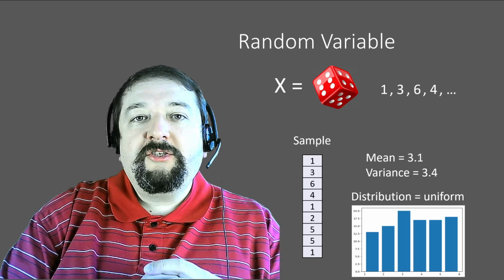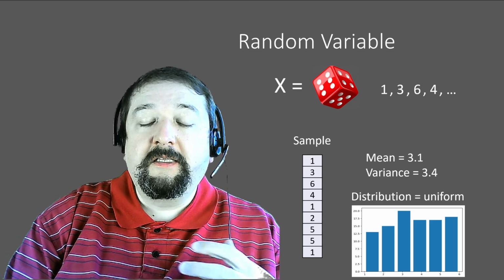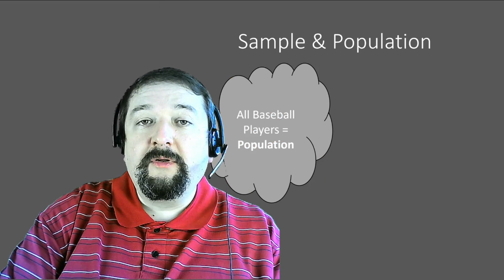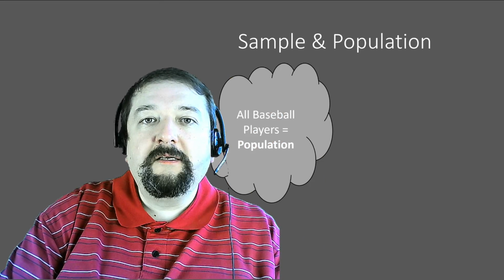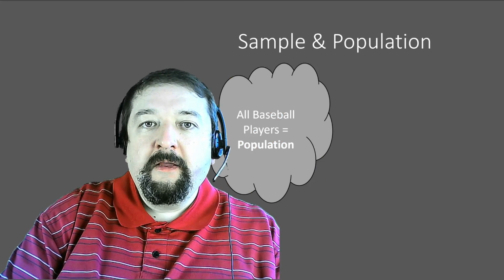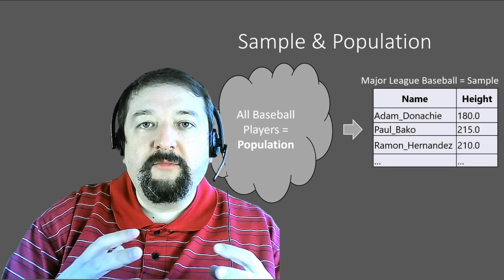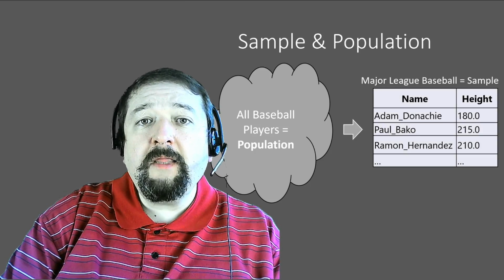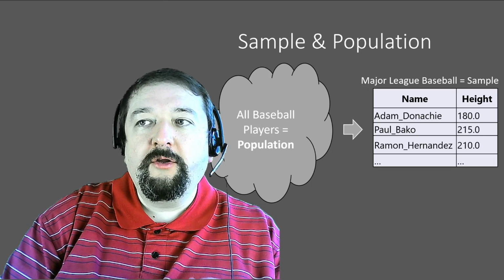So random variables which take random values is a very important concept in probability, but in statistics we normally deal with a different type of random variables, which are samples drawn from a larger population. As an example, let's consider all baseball players on the planet. This is a huge set, and if we want to study them, we can draw some sample from this set. For example, we can take the data set of Major League Baseball players, and for those players we know some parameters. For example, we know heights of those players.